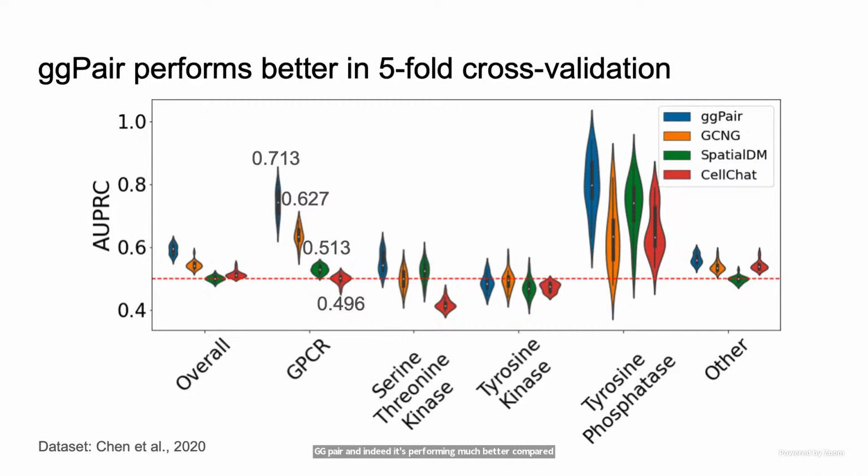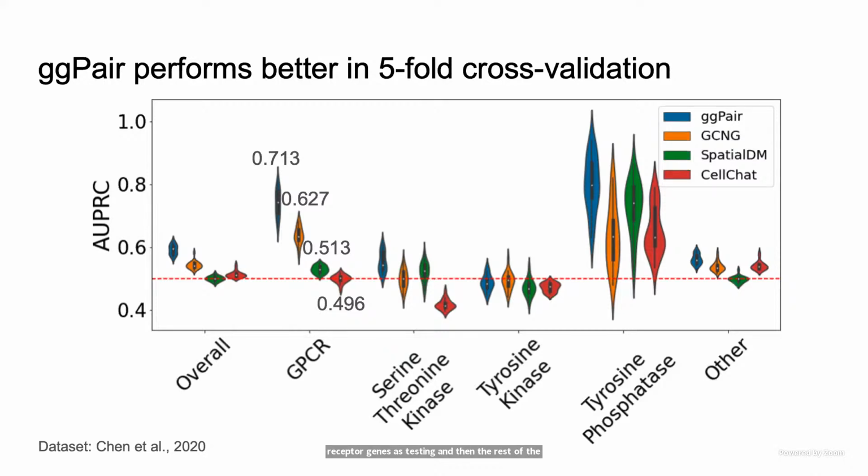So what is the experiment? The data that we're using here is mouse brain spatial transcriptomics data. We're performing 5-fold cross-validation. For all the receptor genes, we split them into 5 different folds, and each time we take 20% of the receptor genes as testing and the rest as training.